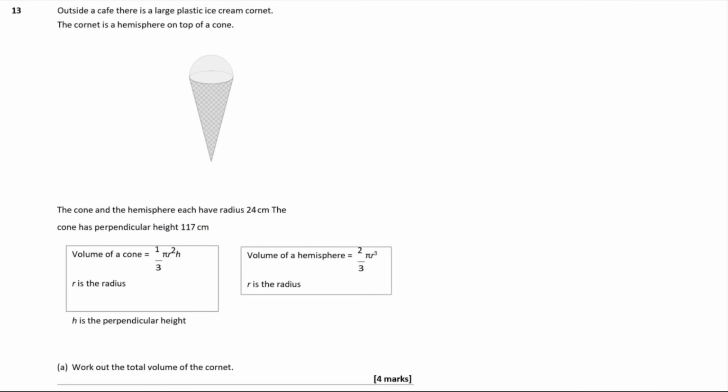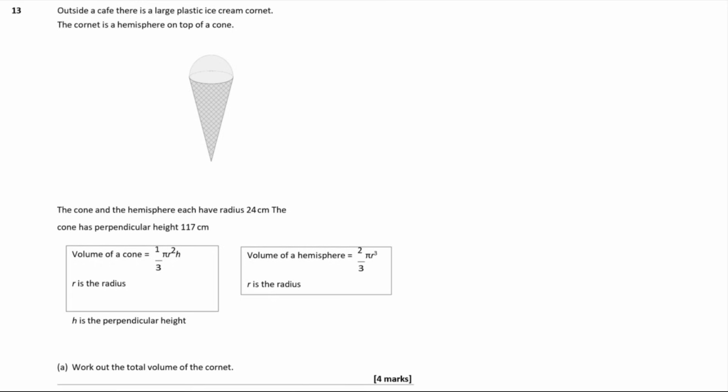Question 13. Outside a cafe, there is a large plastic ice cream cornet. The cornet is a hemisphere on top of a cone. The cone and the hemisphere each have a radius of 24 centimeters. The cone has a perpendicular height of 117 centimeters.